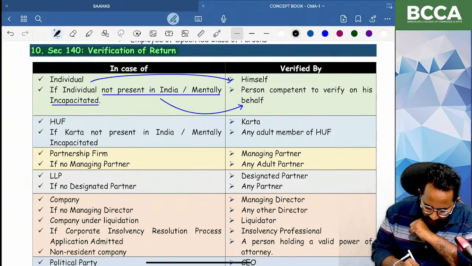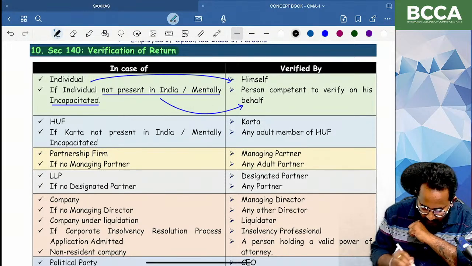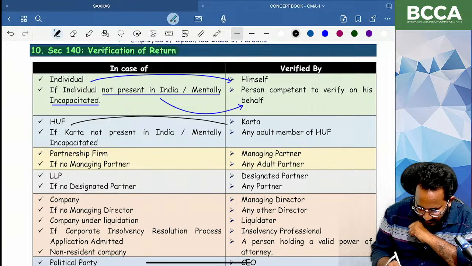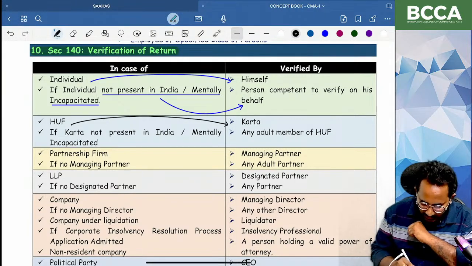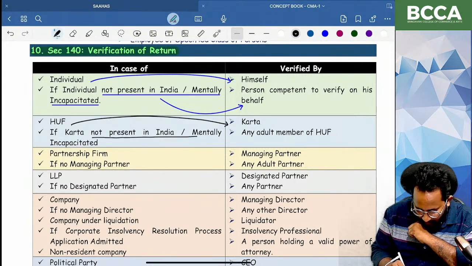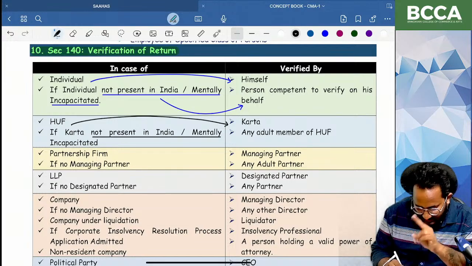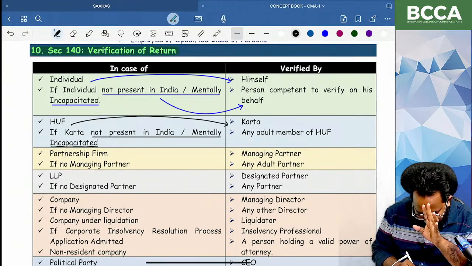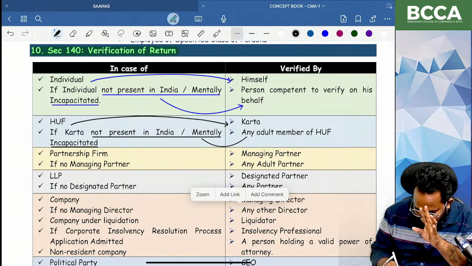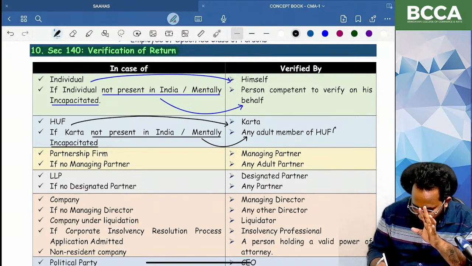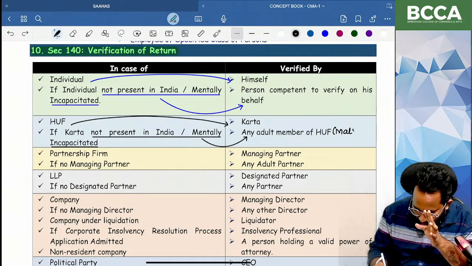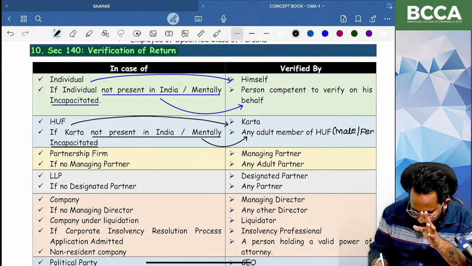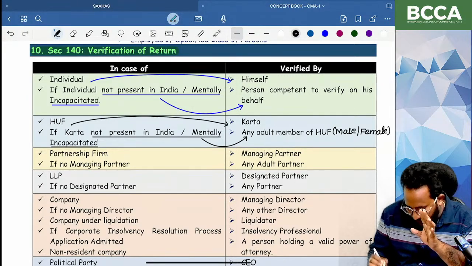Next, can you tell me for HUF who can verify the return of income? Karta. If Karta is not present in India or he is mentally incapacitated, then who can verify? Any adult member. So here you have to remember adult member may be a male person or a female. Male or female also okay.